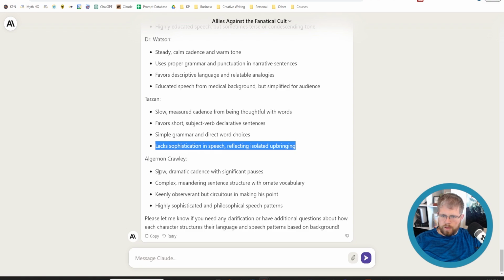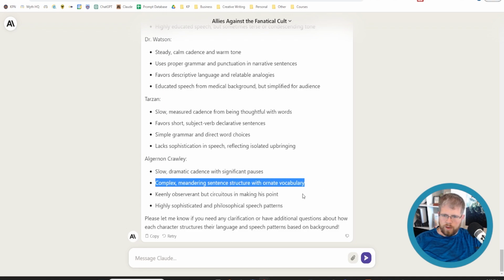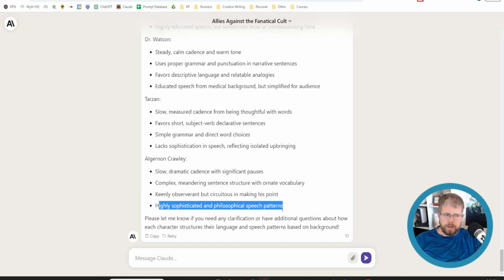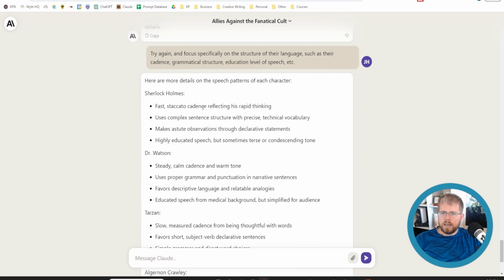I don't want that one, but a slow, dramatic cadence with significant pauses, complex, meandering sentence structure with ornate vocabulary, keenly observant but circuitous in making his point, highly sophisticated in philosophical speech patterns. So these are the kind of things that I definitely want. Like with Sherlock Holmes here, we have fast staccato cadence reflecting his rapid thinking, complex sentence structure with precise technical vocabulary, all good things.